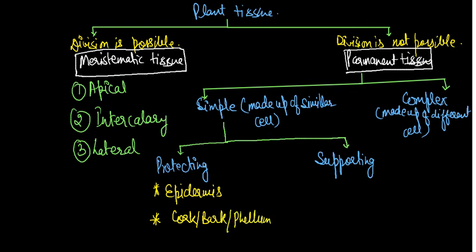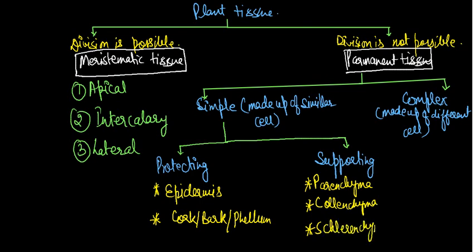Okay, and in supporting, the three examples are there, that is most important, that PCS, that is parenchyma, collenchyma, and sclerenchyma. In complex permanent tissue, only two cells that we have to know, that is xylem, and second one is phloem.